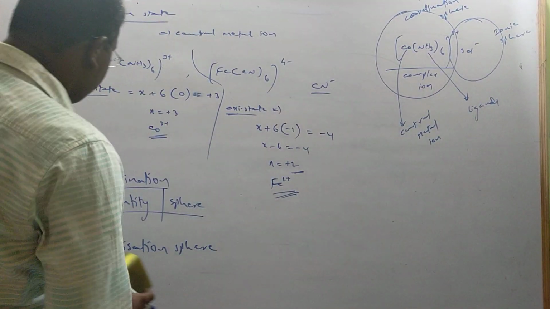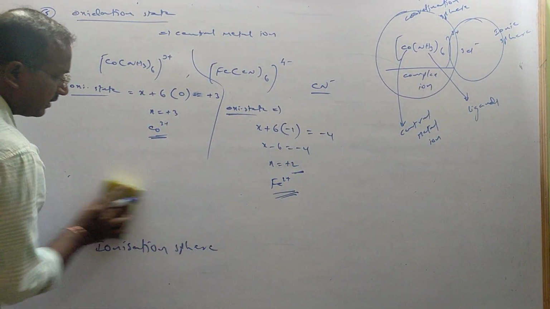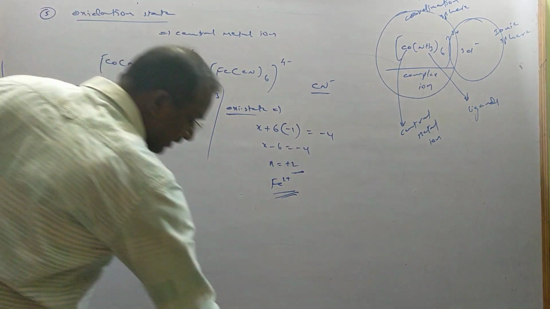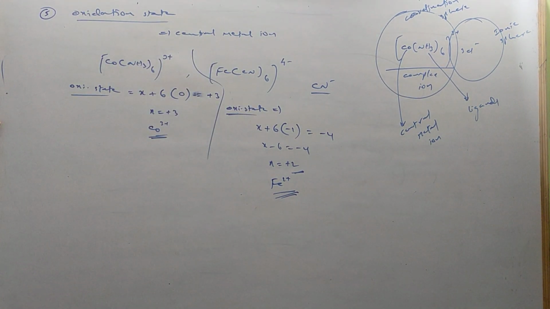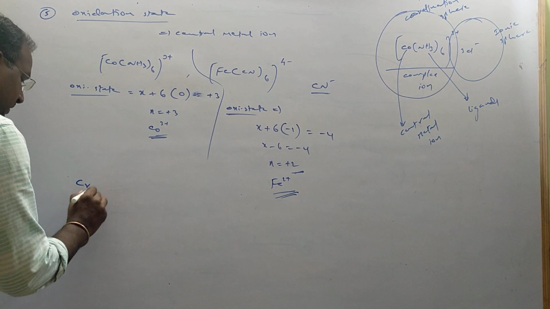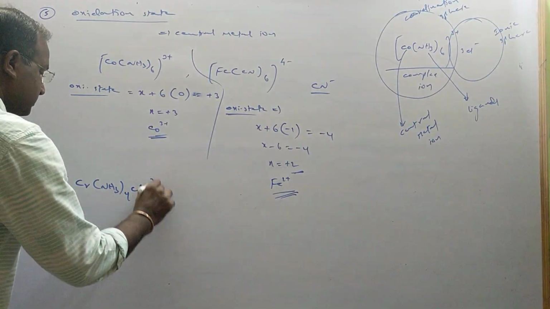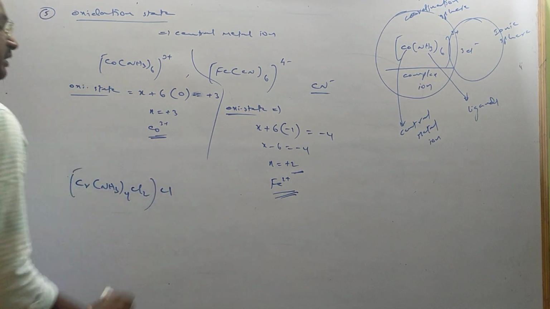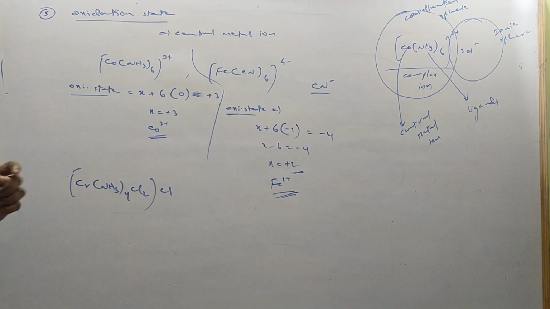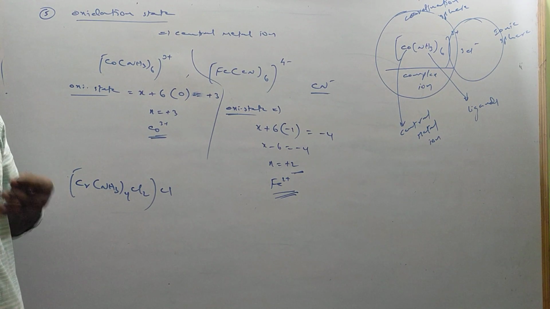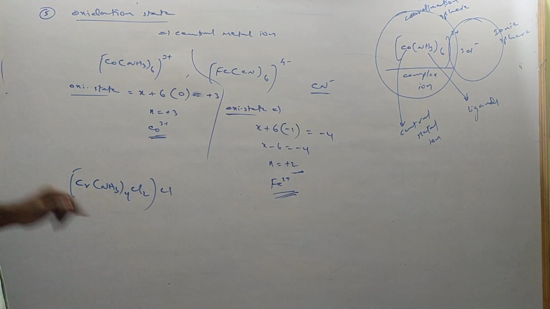So not only when there is a charge, if the charge is not there, if it is a complex, there also we can calculate the oxidation state. Please see, let me take an example. Cr NH3 4 Cl2 Cl is there. If he is asking to calculate the oxidation state, it is very simple.